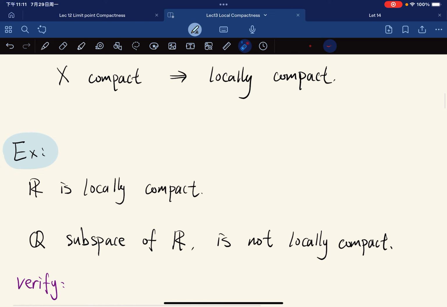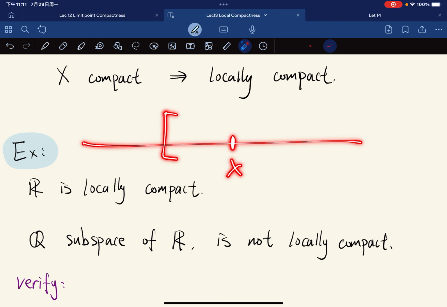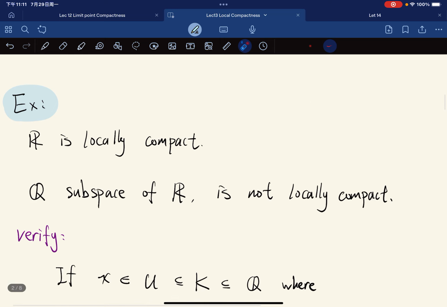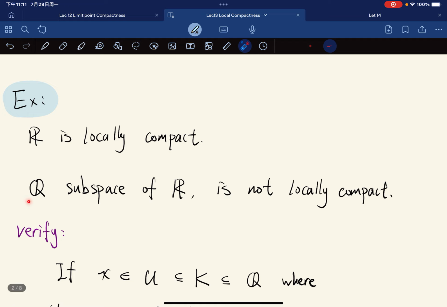Examples: R is locally compact, right? Because if we pick any point x, we can find a and b and some compact neighborhood. And we have Q, given the subspace topology inherited from R. This topology is not locally compact. So R is locally compact, but the rationals are not locally compact.